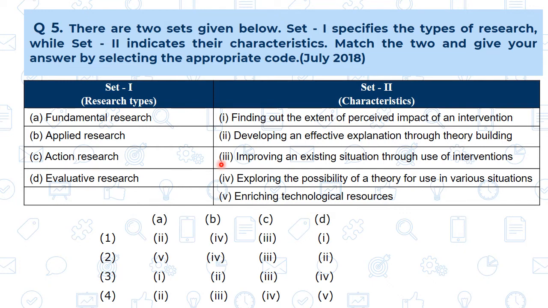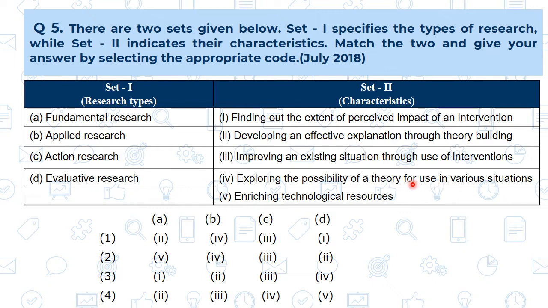Then the third one, that is improving an existing situation through a set of interventions. Means what? We are going to deal with the specific problem. So, specific problem means what? It is coming under the action research. So, third will be going for the C and after that the fourth one, exploring the possibility of a theory for use in various situations.